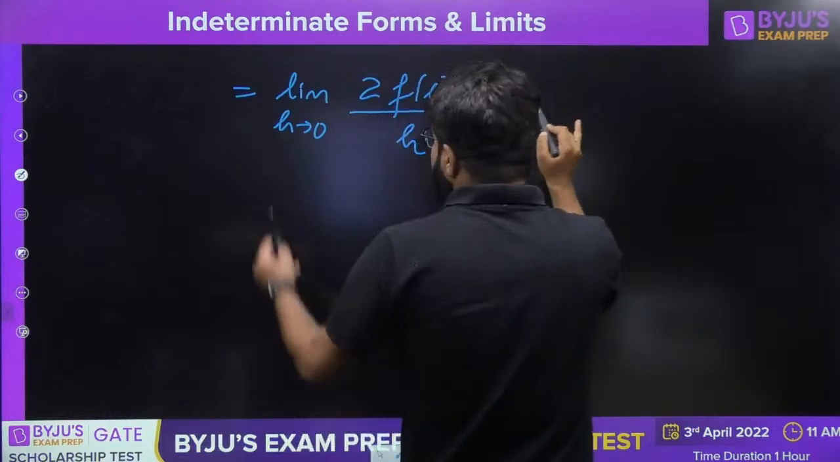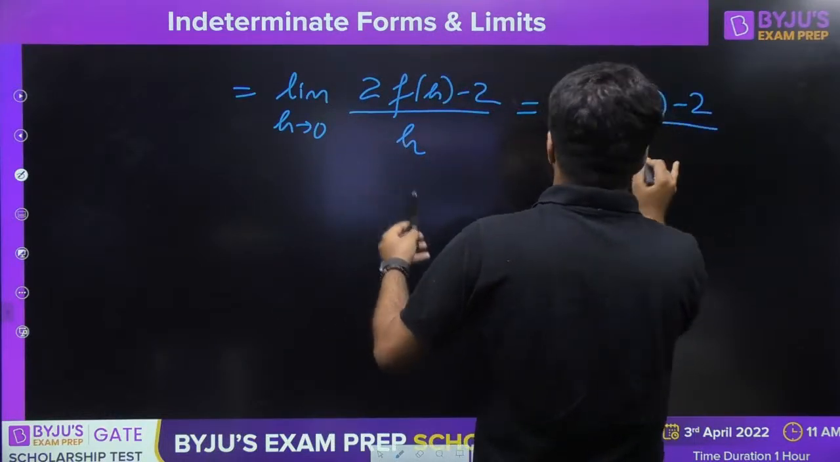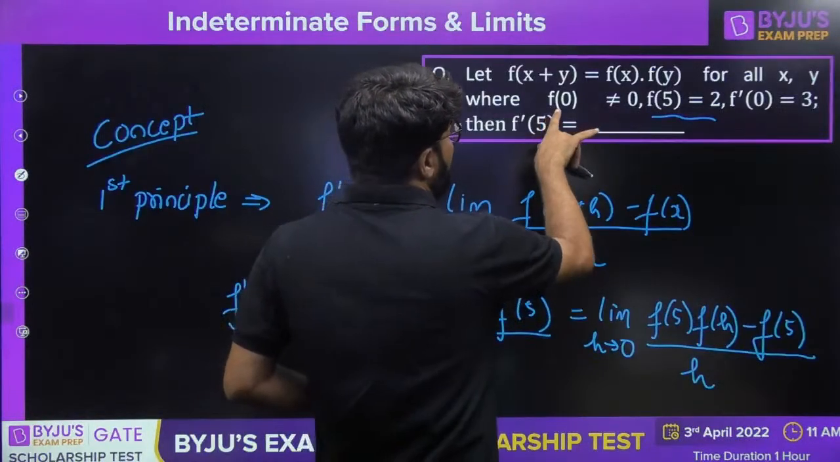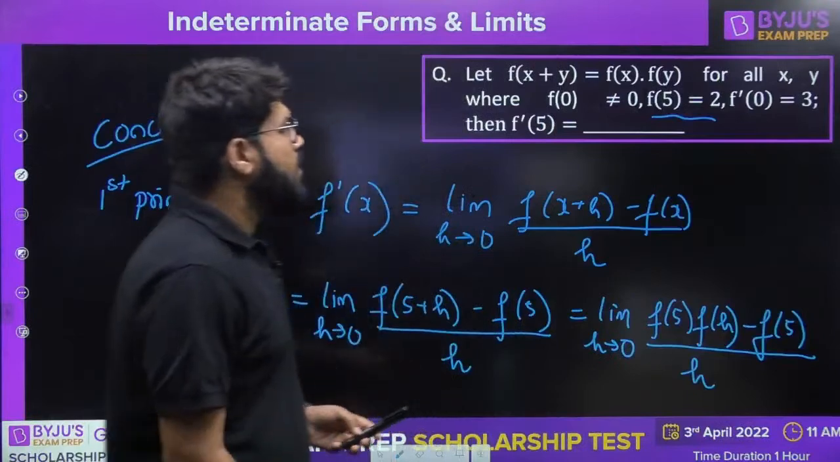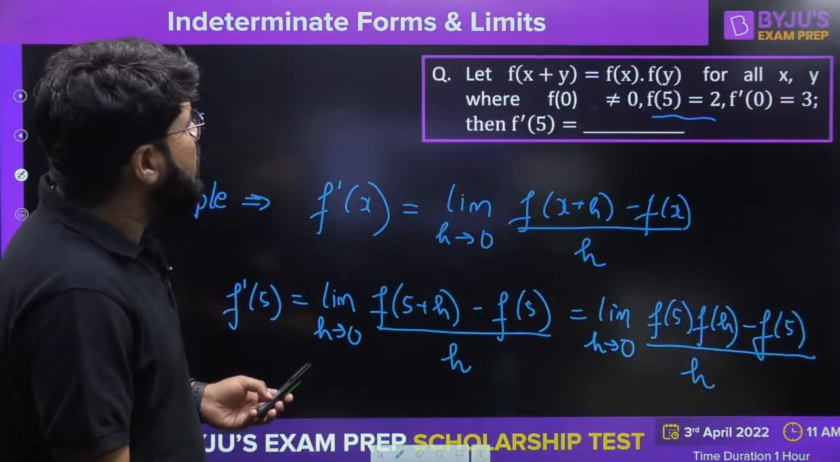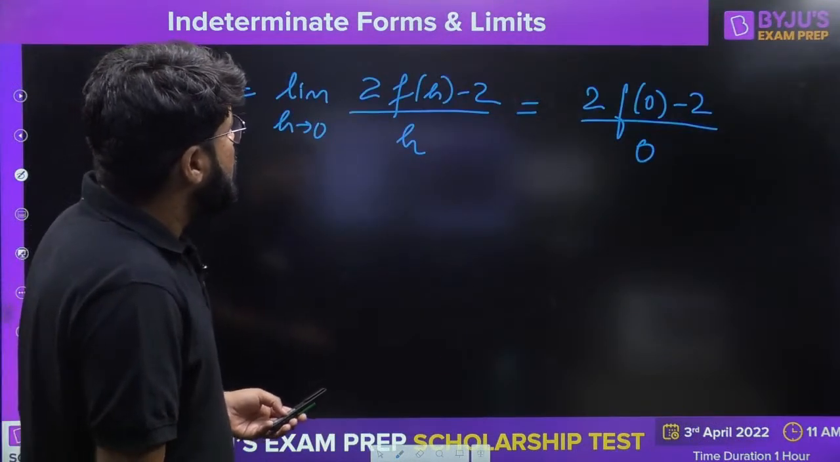Now try to put h equal to 0. So 2 f0 minus 2 divided by 0. What is the value of f0? Tell me, what is the value of f0? That is not equal to 0. No, f0 should be equal to 0? That is not equal to 0.